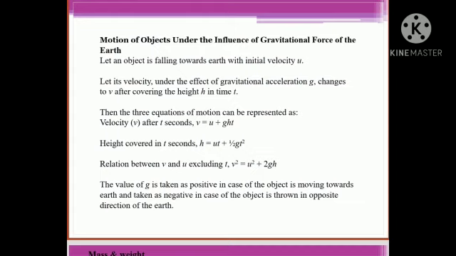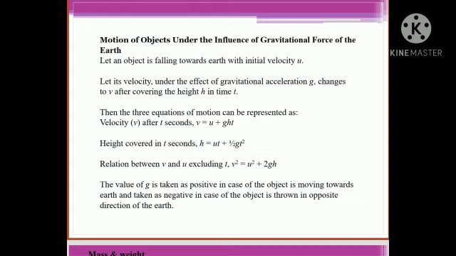Now motion of object under the influence of gravitational force of earth. Let an object be falling towards the earth with initial velocity u. Let its velocity under the effect of gravitational acceleration small g change to v after covering a height h in time t. Then the three equations of motion can be expressed as: velocity v after time t seconds, v equals u plus gt. Height covered in time t seconds, h equals ut plus half gt square. Relation between v and u excluding t, that is v square equals u square plus 2gh.